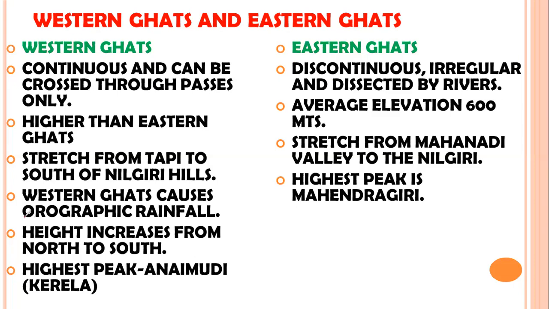Now, the Western Ghats cause orographic rainfall. Orographic rainfall occurs when winds full of moisture collide with a landmass and cause rainfall. That type of rainfall is called orographic rainfall. The highest peak in the Western Ghats is Anaimudi in Kerala, and the highest peak in the Eastern Ghats is Mahendragiri. The height of the Western Ghats increases from north to south. That means the ranges towards the south are much higher than the ranges in the north.